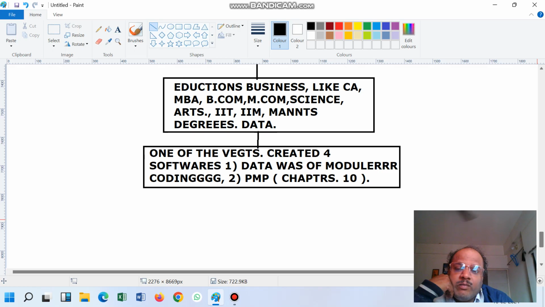In the same way, it is data modular level coding also, where this person's vegetables are used. So you can just imagine the creation which is already done.